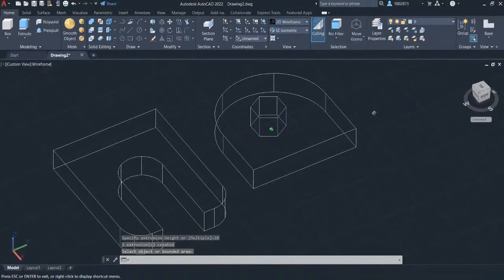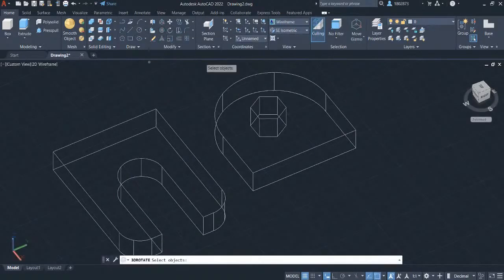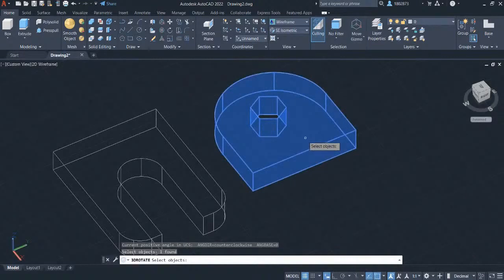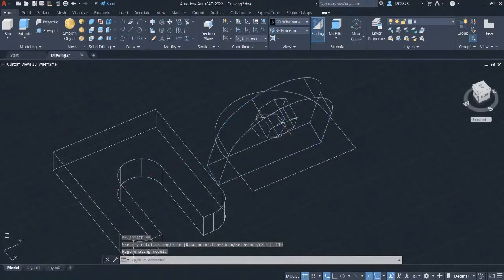We will be doing a 3D rotation to this part, so we can define its angle of rotation to be 110 degrees. Let's grab the 3D rotate command in the modify panel and select 3D rotate. Select on the object that you want to rotate and press enter. Left click on the red circle because we will be defining its rotation in 110 degrees. So let's key in 110 and press enter.